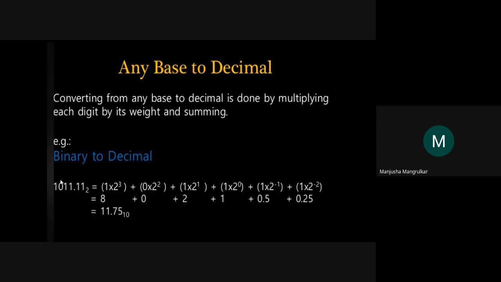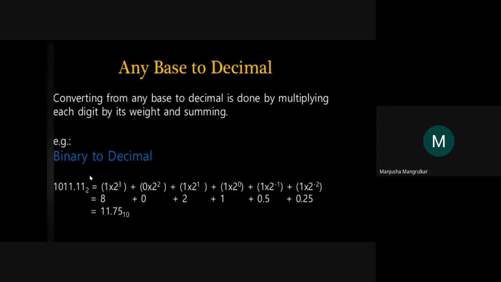When we go to the right side, it will increment the power of 2: 2 to the power 1, 2 to the power 2, 2 to the power 3, 2 to the power 4, and 5 onwards. When we go to the left side, it will be 2 to the power minus 1, minus 2, 2 to the power minus 3. This way we have to form the sum of all.